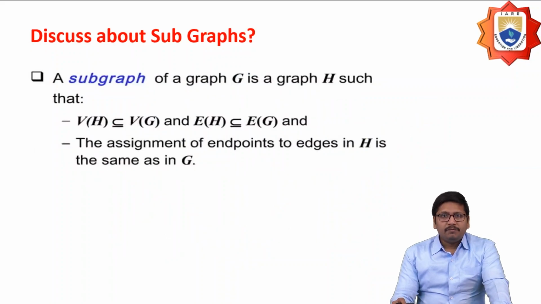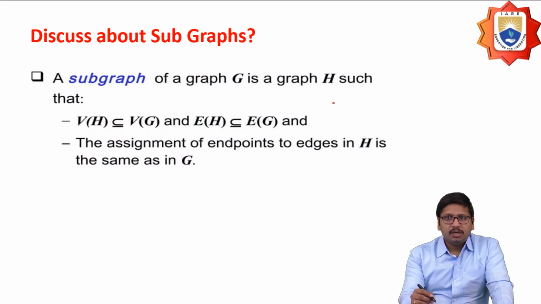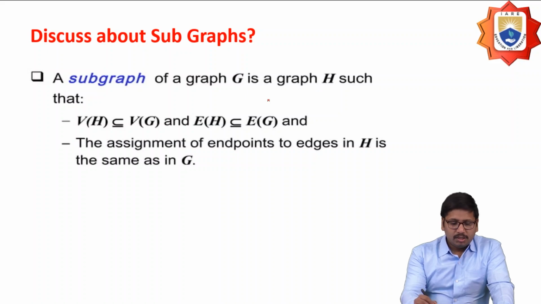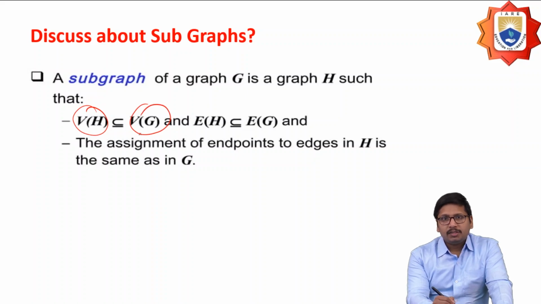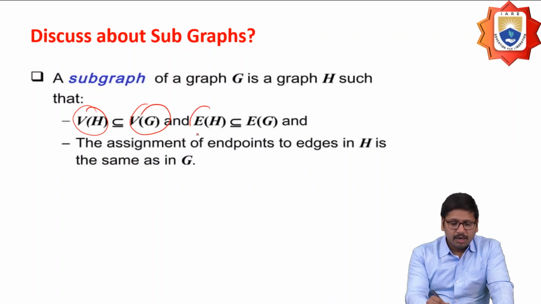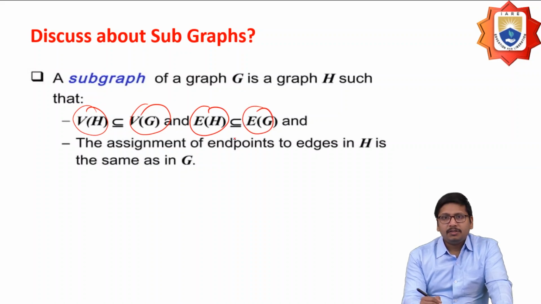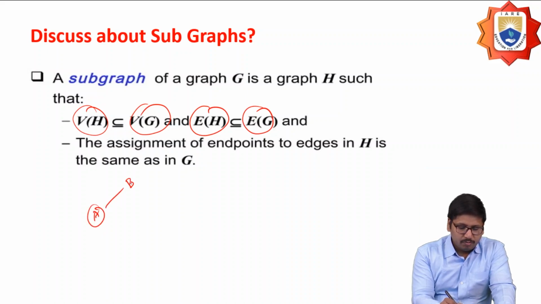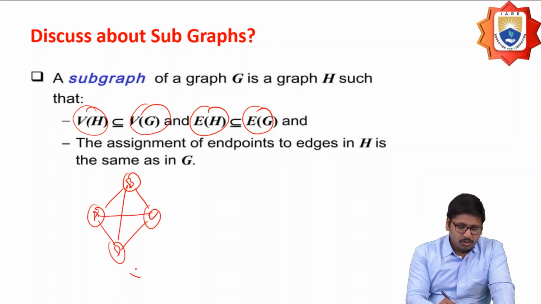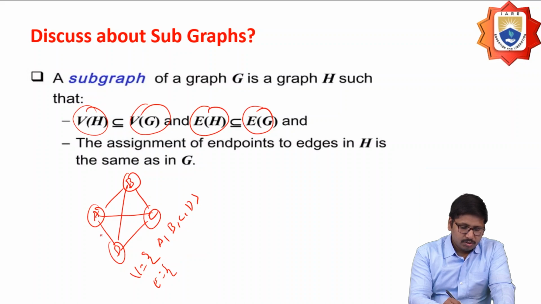And let's discuss subgraph. A subgraph of the graph is a graph H such that the vertex set of the subgraph should be a subset of the vertex set of the original graph. Similarly, the edge set of the subgraph should be a subset of the edge set of the main graph. Suppose I have a graph like this, A to B, B to C, C to D. Here the vertex set is A, B, C, D, and the edge set is E1, E2, E3, E4, E5, and E6.